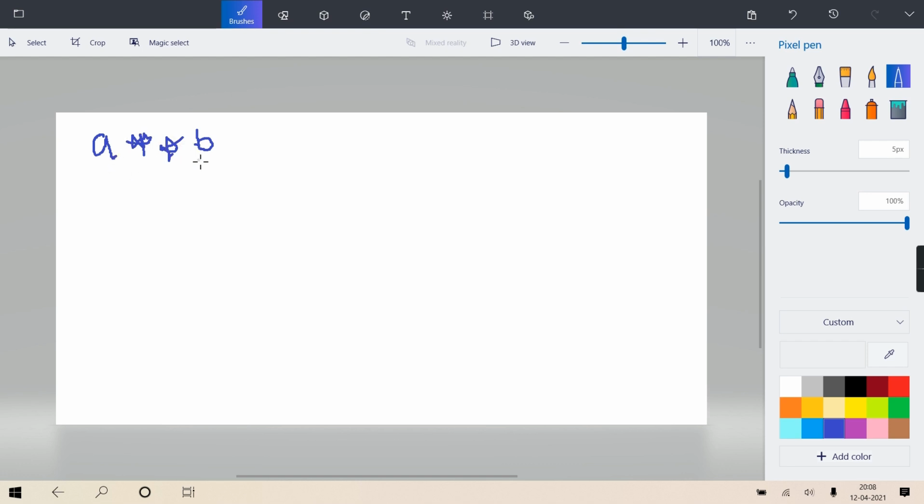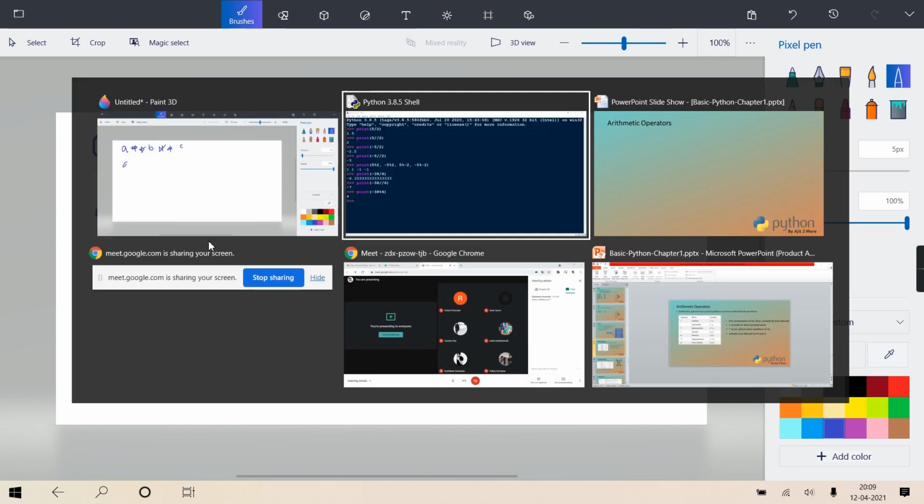So A raised to B, and this operator has the highest precedence. I haven't come to precedence yet, I'll come to it. Before that, I'll talk about the associativity. Its associativity is right to left. Like here, if I write again double star C, it is not going to do A raised to B first and then that answer raised to C. It is right to left. B raised to C first, and whatever answer comes, A is raised to that answer. Getting? That too I can justify.